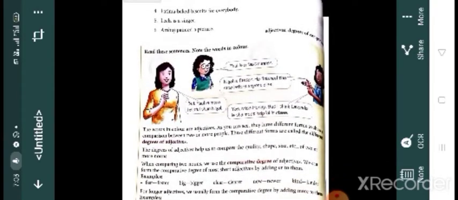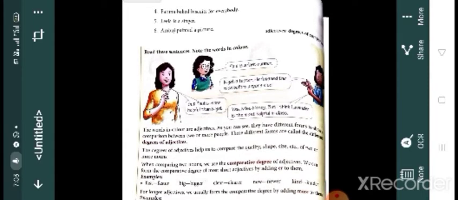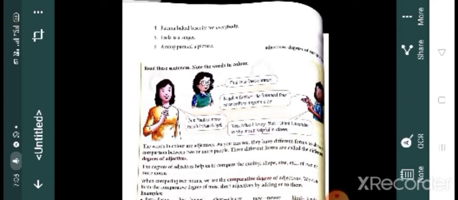Okay. Fourth one, Fatima baked biscuits for everybody. We can use delicious. You can use that, delicious biscuits for everybody. Leela is a singer, we can use Leela is a good singer. Sixth one, Ambuj painted a wonderful picture. Clear.